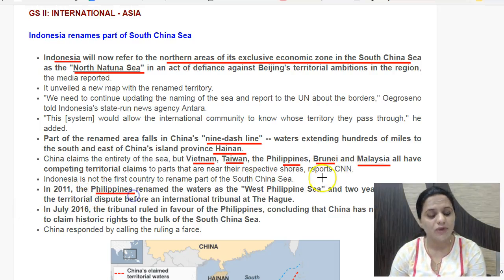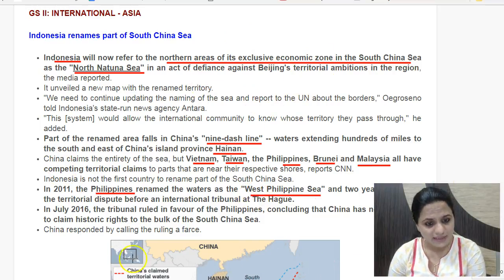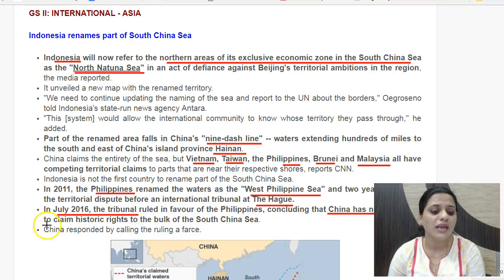Philippines in 2011 had also done a similar exercise. It had renamed the waters adjoining it as West Philippines Sea in defiance against Beijing, and also it had taken this territorial dispute to the Permanent Court of Arbitration at The Hague, Netherlands. The ruling came in July 2016. We have discussed this also, and the tribunal ruled in favor of Philippines and concluded that China has no legal basis to claim historical rights to the bulk of the South China Sea.